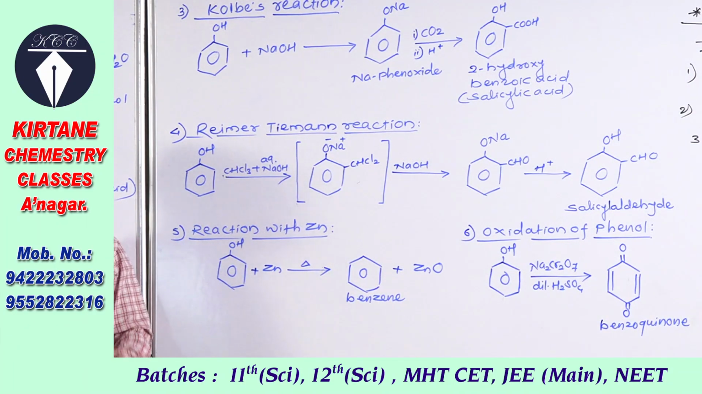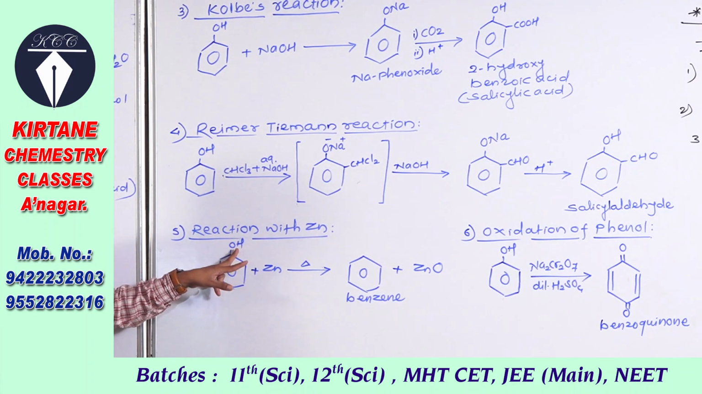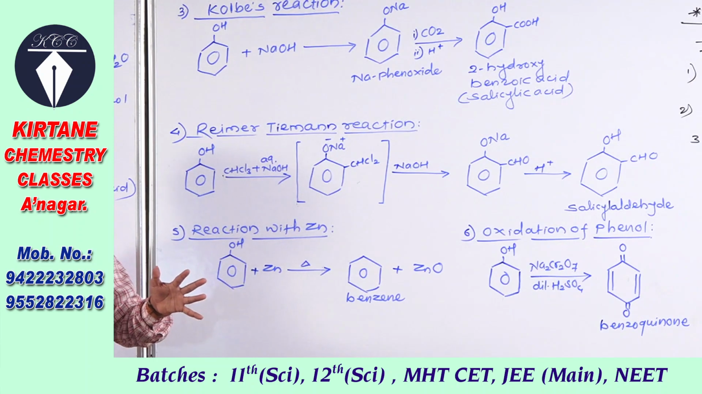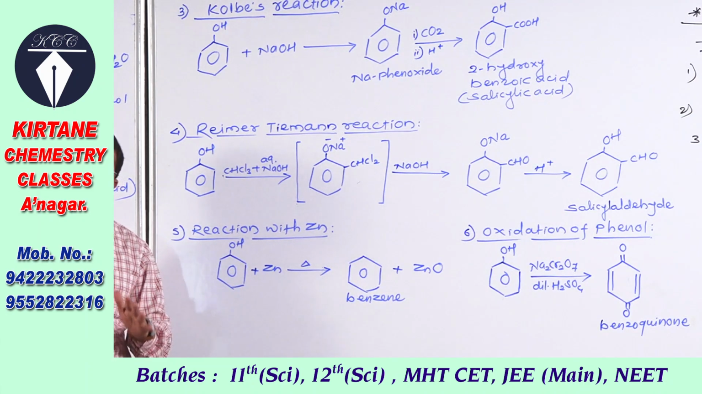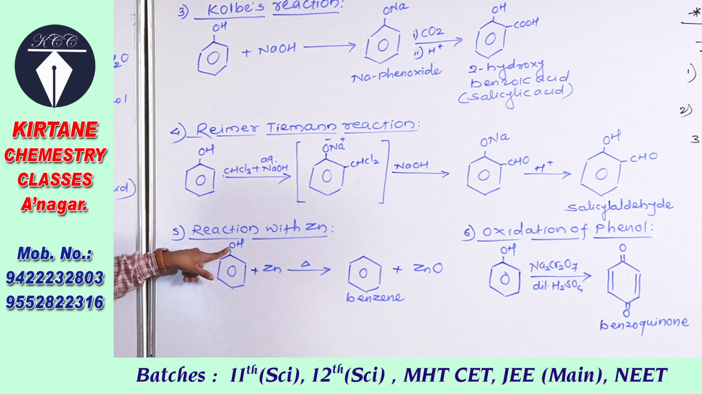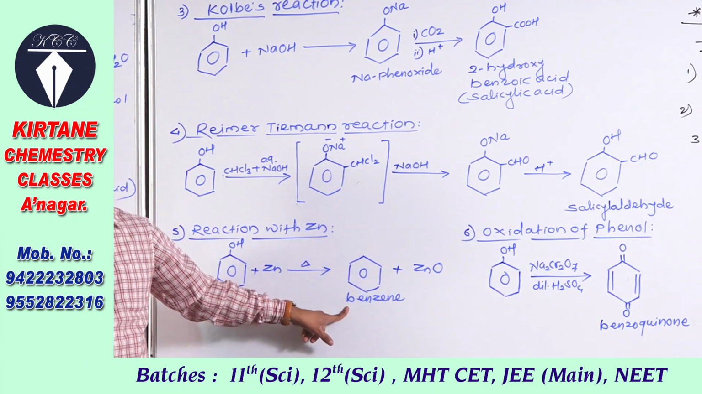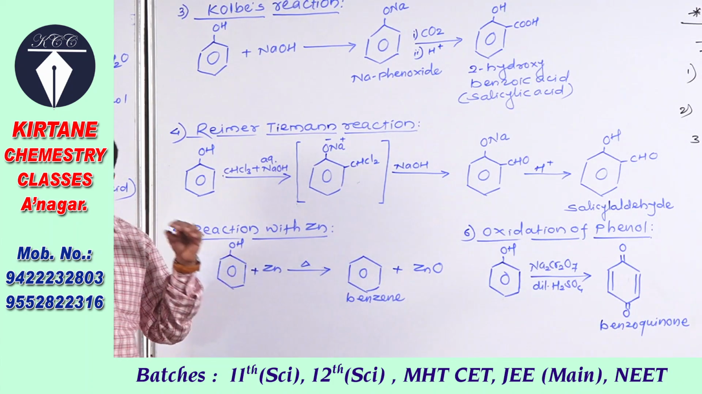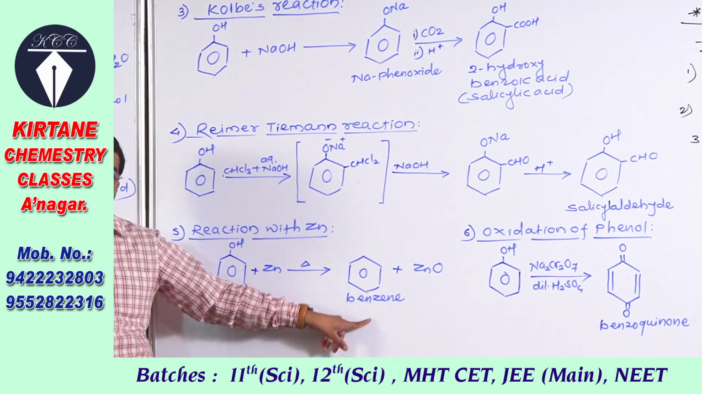Now two more very simple reactions of phenol, that is the reaction of phenol with zinc. When phenol is heated with zinc metal, granules of zinc, then it undergoes reduction. Why is it a reduction? Because removal of oxygen and addition of hydrogen is called reduction, and here this oxygen is removed, which combines with zinc, forming zinc oxide. And what is the product formed? Yes, benzene is obtained.